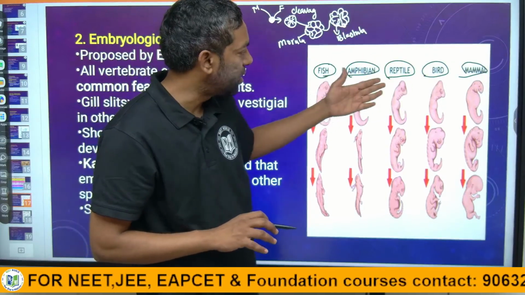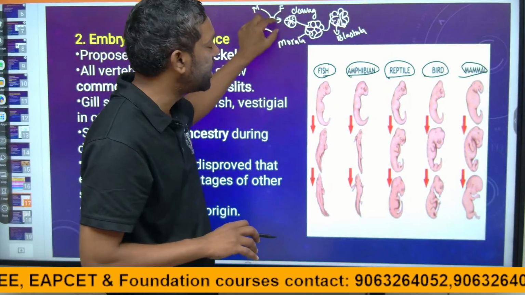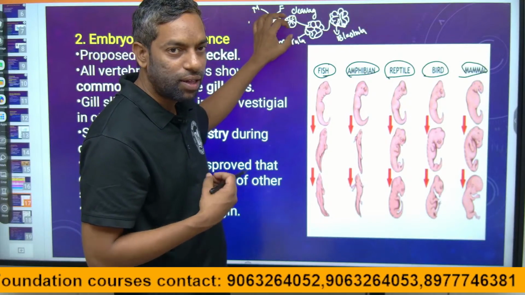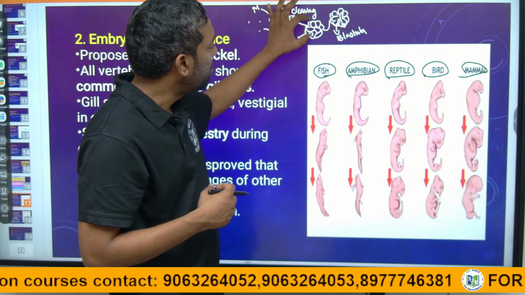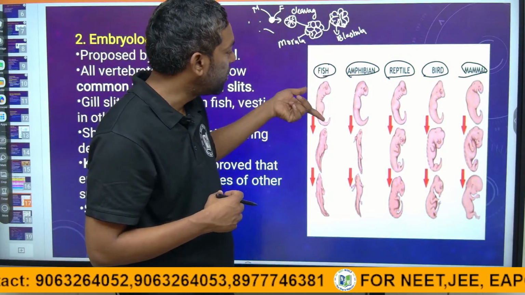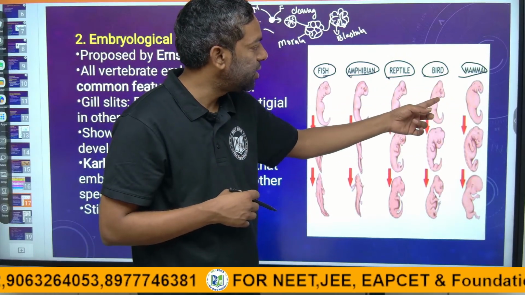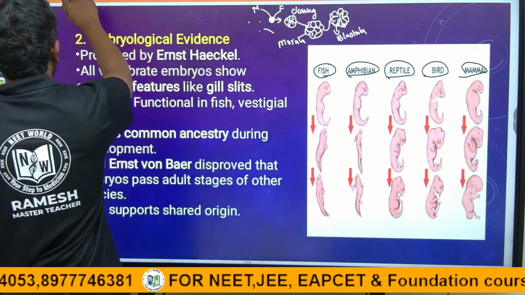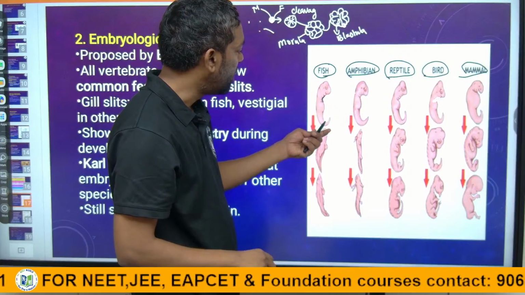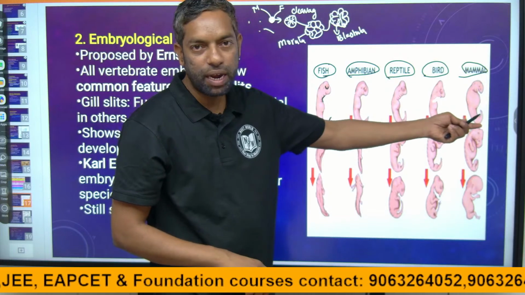Here, just look at this. All the development takes place from a single cell in embryonic development. First life started in the mother. The embryo develops like this until this stage. Just look at this, the picture is the same. There is a tail and head. There are gills. Just look at the gills and tail. Eyes, everything is the same in every embryo.